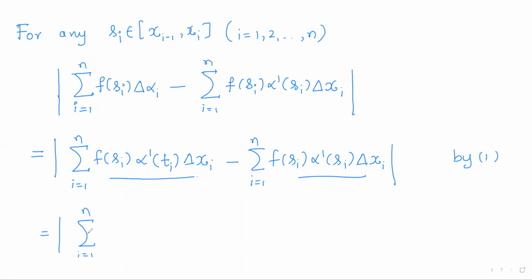But both have some common things here: alpha dash of ti here, alpha dash of si here, so the common thing is f of si into delta xi, i running from 1 to n once again. We have combined both the summations and taken the common. Now it is the modulus of the summation, so it will be less than or equal to the sum of the moduli.